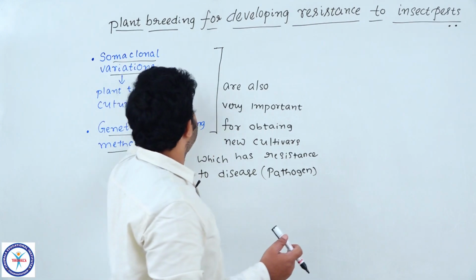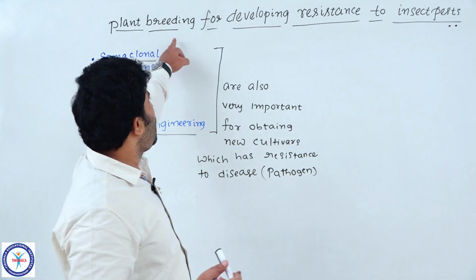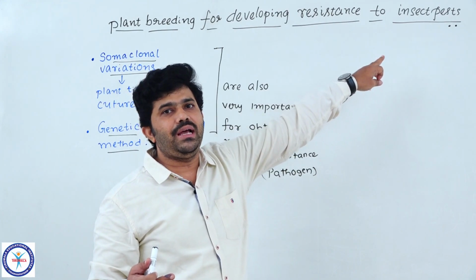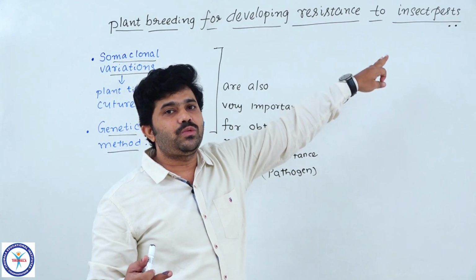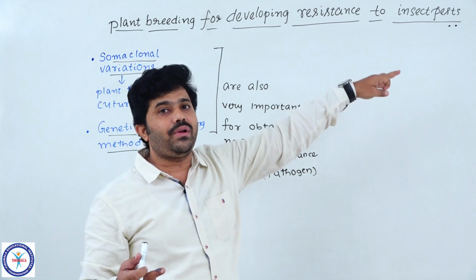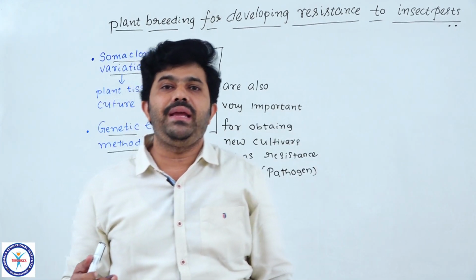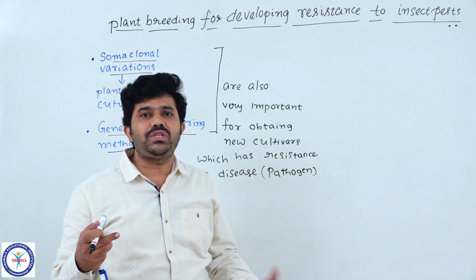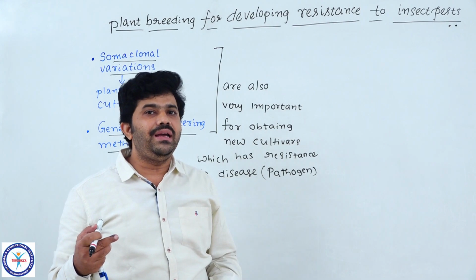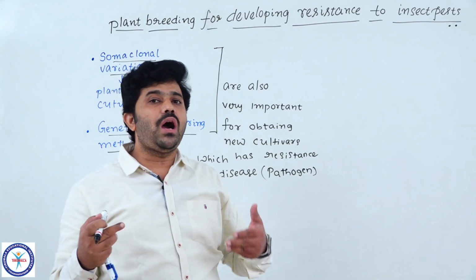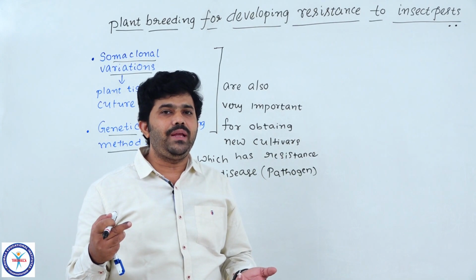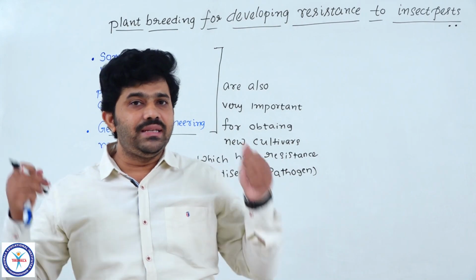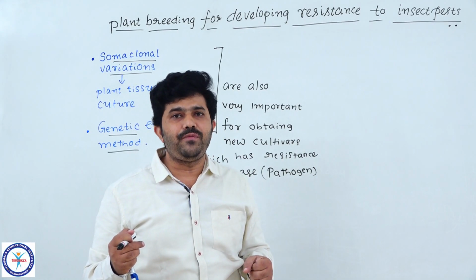Now coming to our topic. In the same approach we are also following plant breeding, but here we are going to discuss crops or cultivated plants which have the ability to tolerate or overcome the infestation given by insect pests. Now got the point, students? The infestation or destruction caused by insects. The insects which harm crops are called pests. So it is a very big problem, a very big destruction, a very big challenge to all of us.